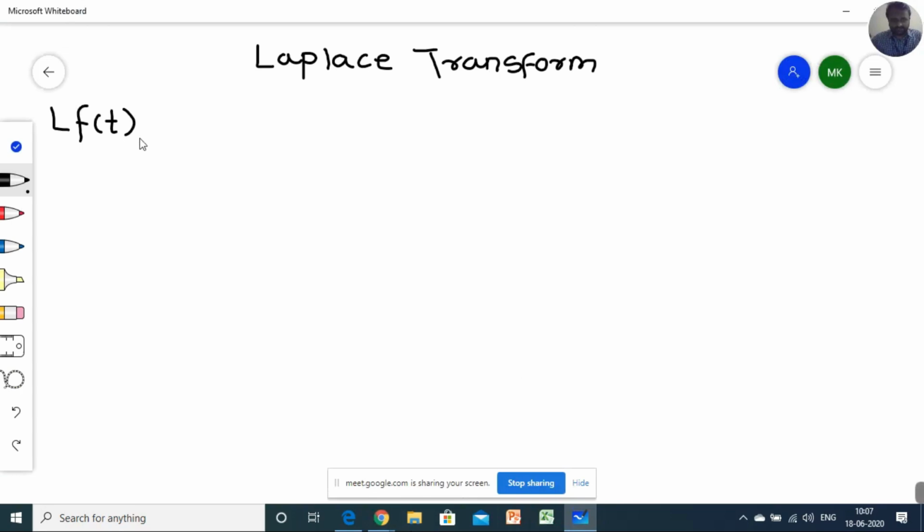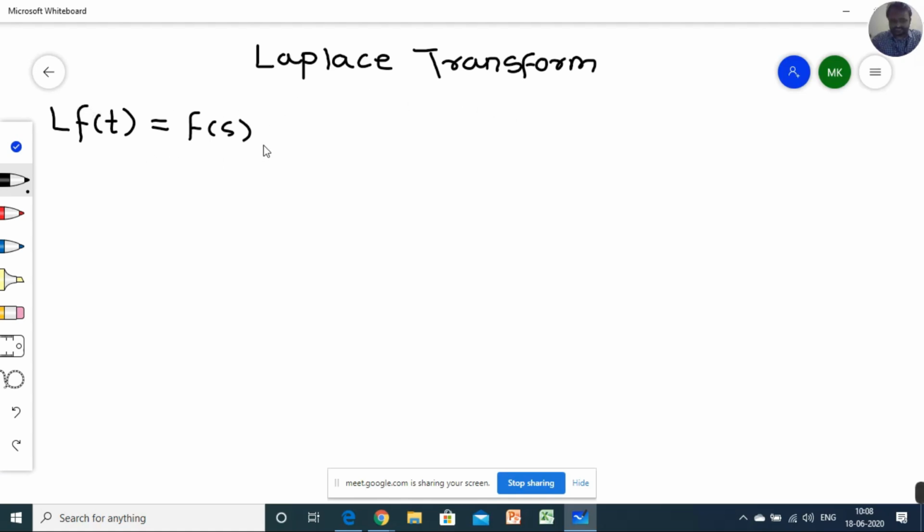Consider f of t is my function, and if I have to calculate Laplace of f of t, then Laplace of f of t is F of s. So this time domain function is converted into this frequency domain function. But in this conversion there must be some process, and that process is called a Laplace transformation.